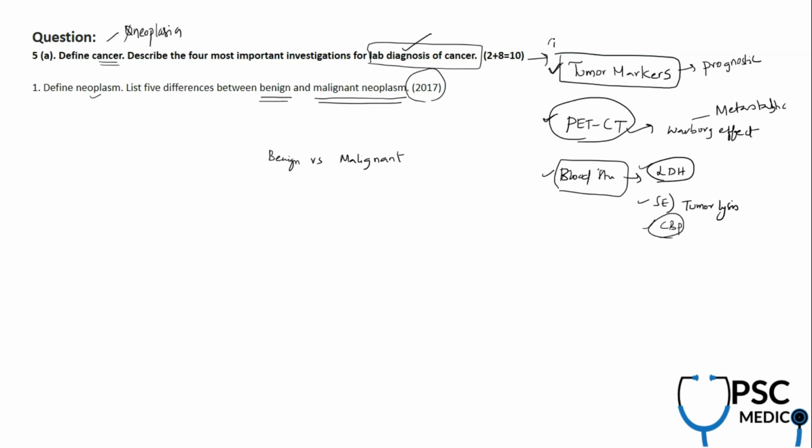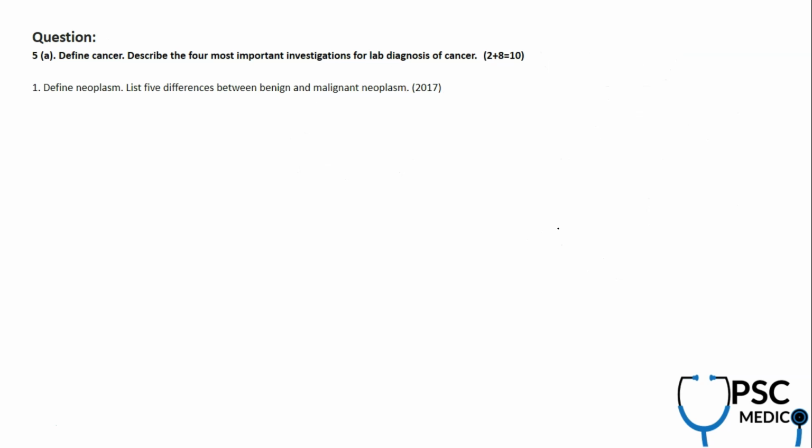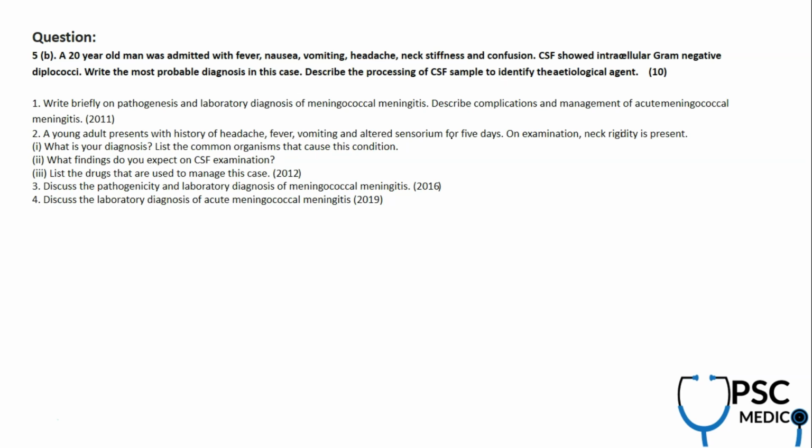So one was the tumor marker study, which is vital, and the 4th and very important one is histopathology, right? This is from pathology. Always the pathological aspects, FNAC or biopsy of the tissue architecture. In this, you can just go with benign versus malignant, what we discussed, how to differentiate a benign neoplasia from a malignant neoplasia based on the important investigations given here. So this is how you need to approach it, and always look at the weightage of the question.